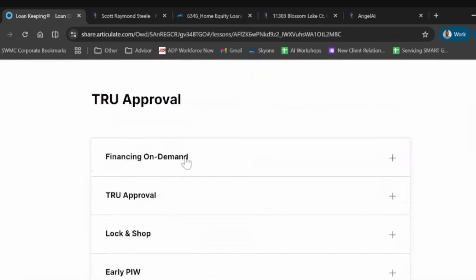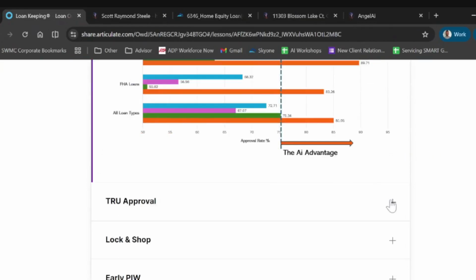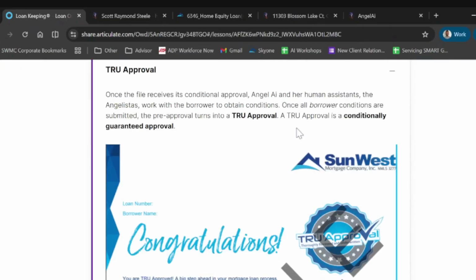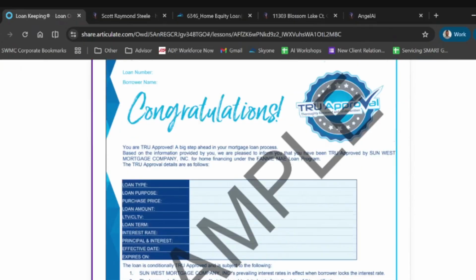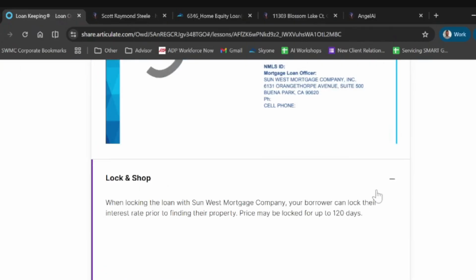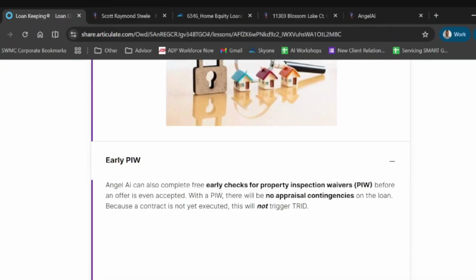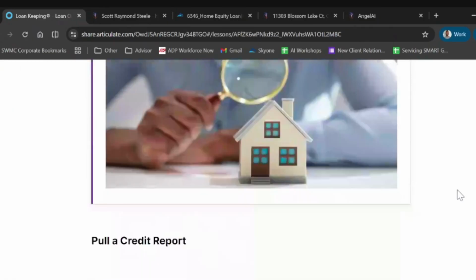I did mention the true approval, that is, conditional approval by 8 a.m. You should have it available if you submit everything before 8 p.m. So the turnaround is really short. It is conditionally guaranteed. This is pretty much a sample of how it looks. And then you can lock the price of the loans up to 120 days, just like early property inspection waivers.